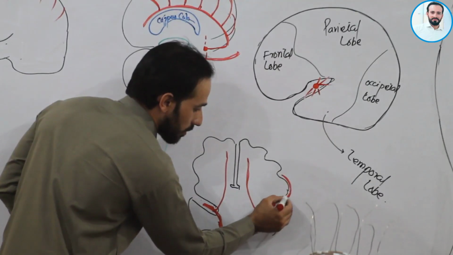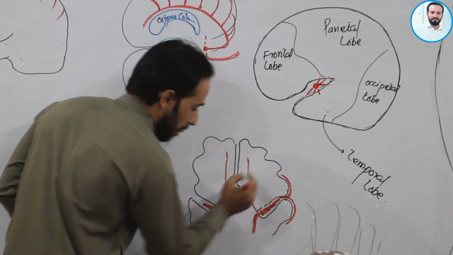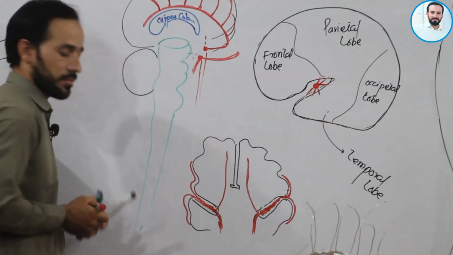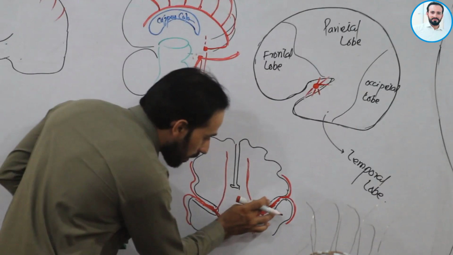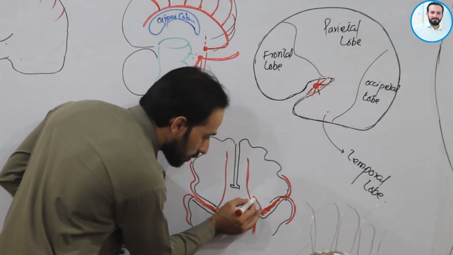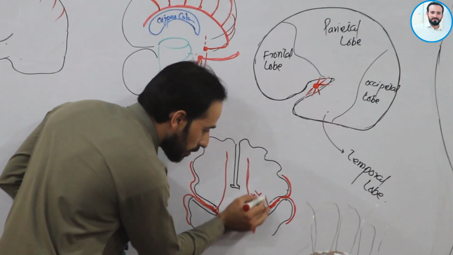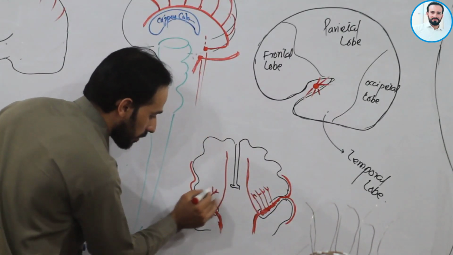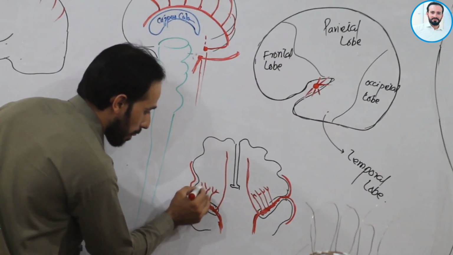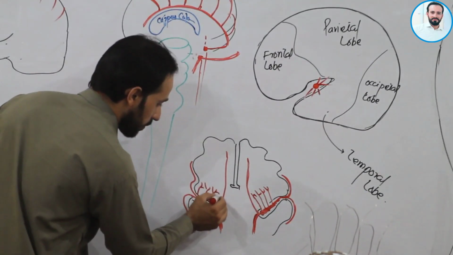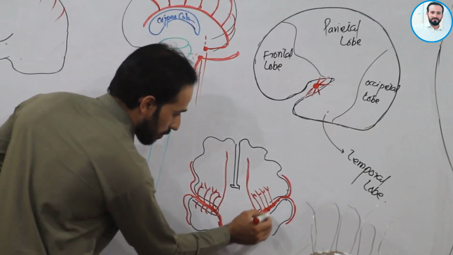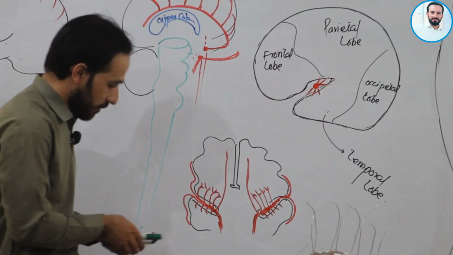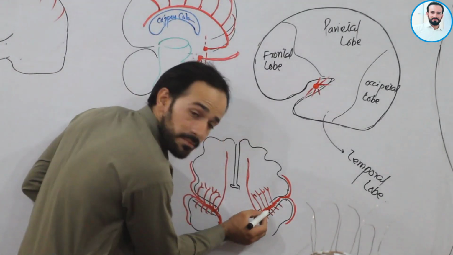and is giving branches like this on this surface also. Clear? And here it is also giving branches, and these branches are called the lenticulostriate branches. Clear, friends? These branches are called the lenticulostriate branches. So this is our middle cerebral artery. It's so simple. Let me discuss this part.